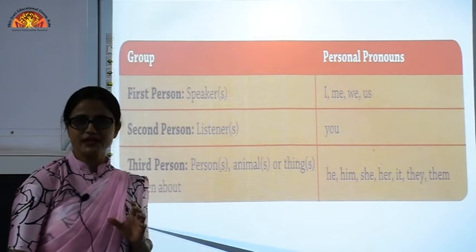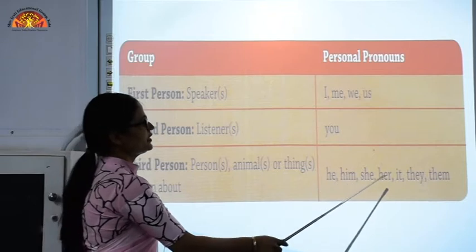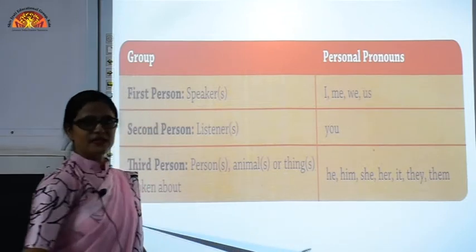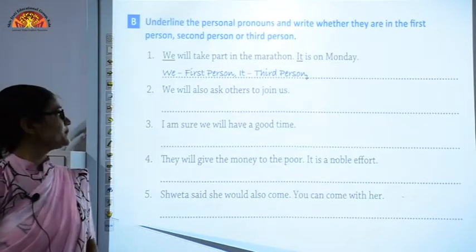Rahul is the subject here about which they are talking, right? He, him, she, her, it, they, them. These are the pronouns used in the third person.